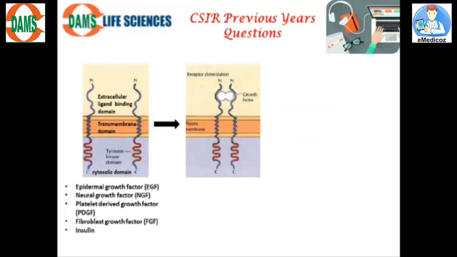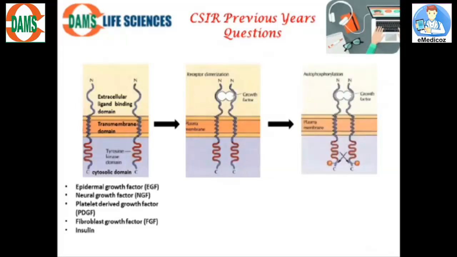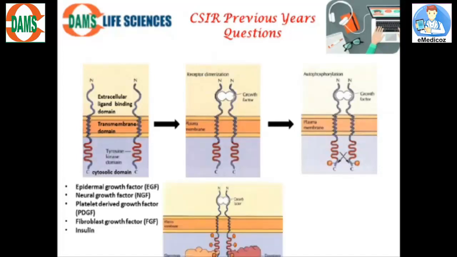But when a growth factor or a ligand comes in, it leads to receptor dimerization, which then activates the kinase domain of the cytosolic part and thus leads to autophosphorylation at tyrosine residues in the cytosolic domain. Once tyrosine residues have been phosphorylated, it creates a binding site for downstream molecules. Such downstream molecules then bind to the phosphotyrosine site and initiate the downstream signaling.